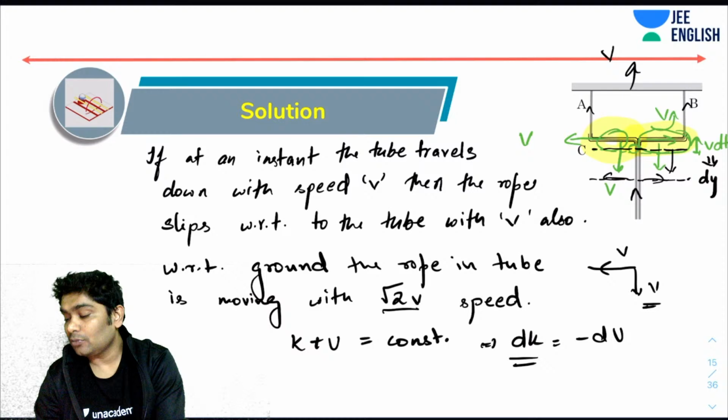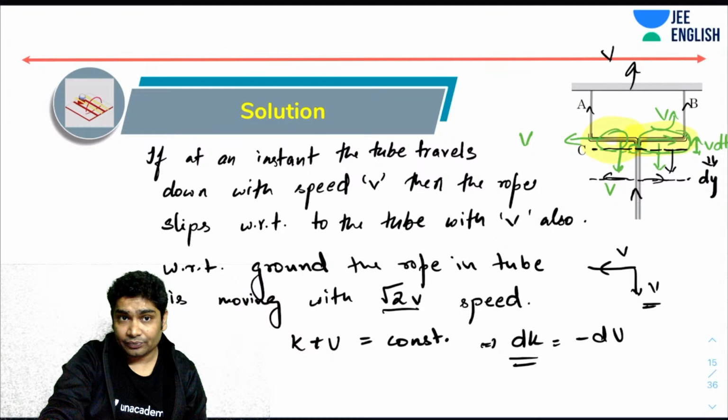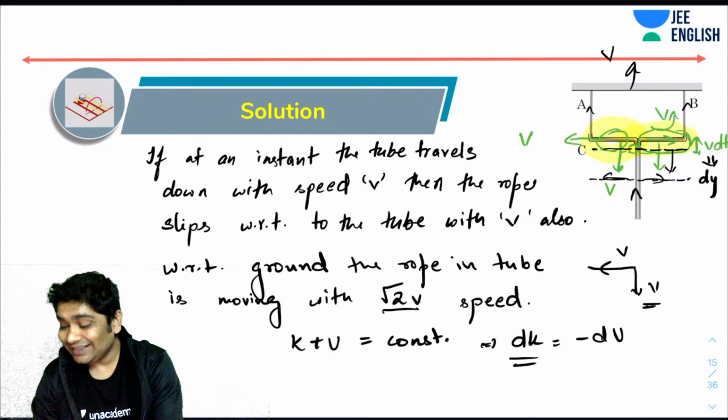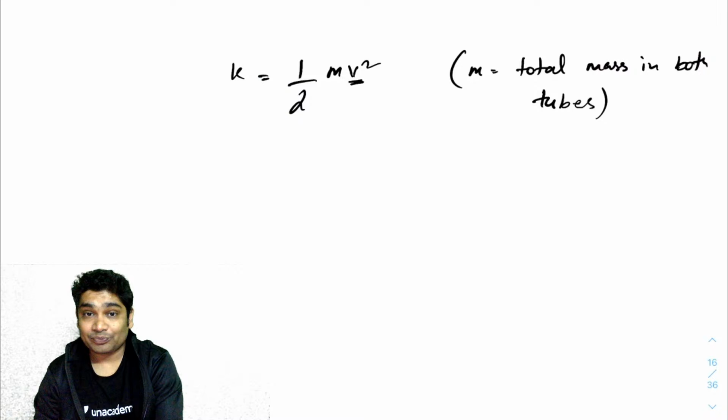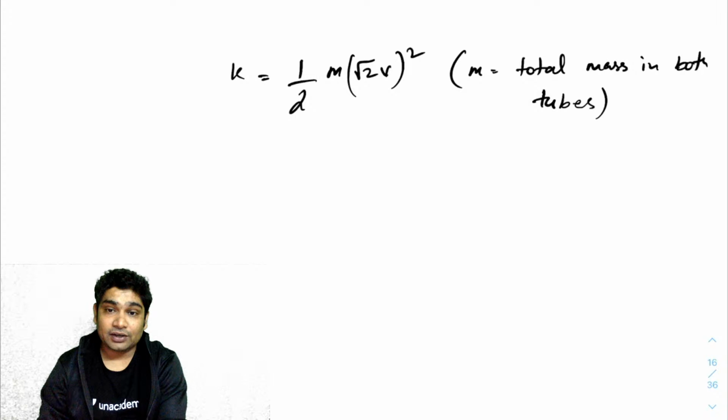Now both the parts would be moving with a net speed of root 2v. So instead of v, you should have written root 2v. Great. So that will be the kinetic energy of both the parts of my rope.